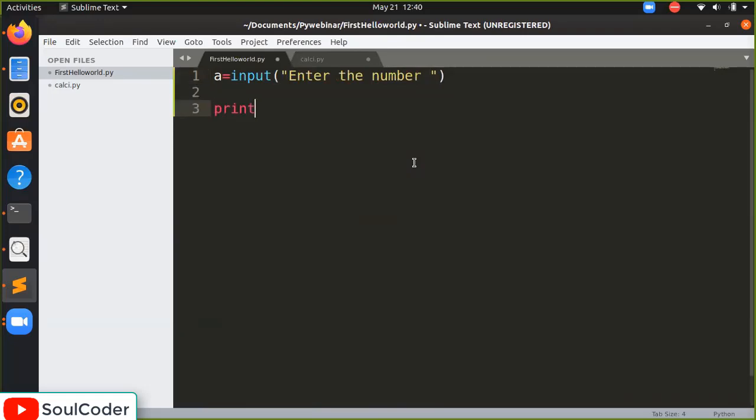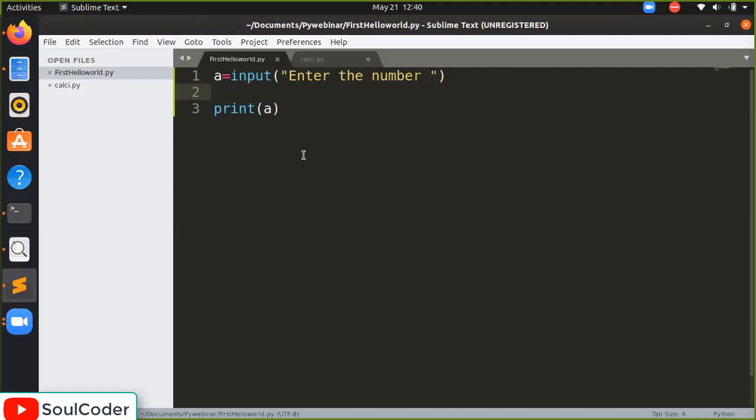Now we will write the print here. So what does it do? We are asking the user to enter the number, and this input will be stored in a. Until now we were saying a equal to 10 or a equal to 5. Now the input will be from the user.